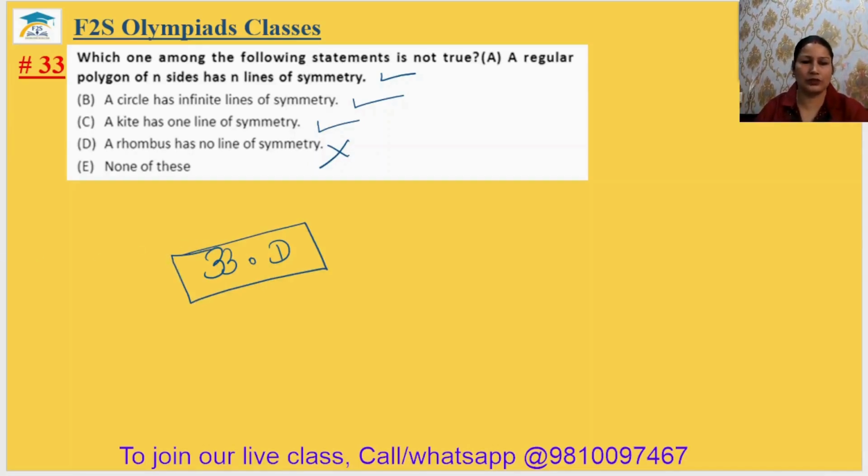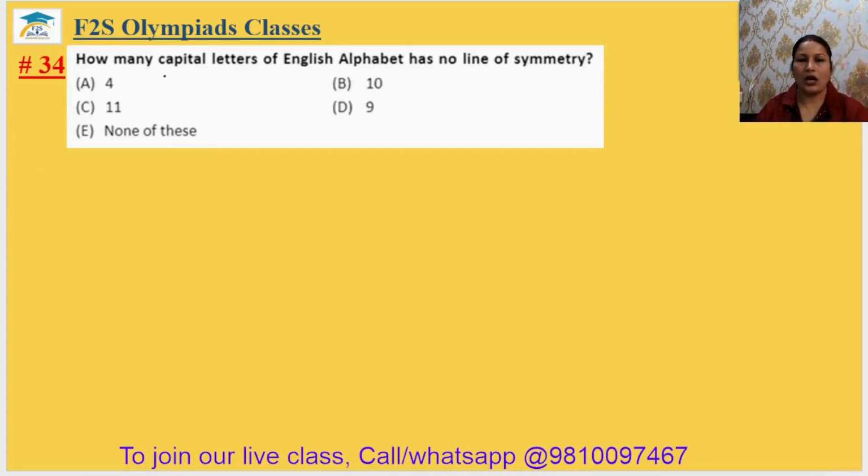Come to question number 34. How many capital letters of the English alphabet have no line of symmetry? So has no line of symmetry, answer will be option B. And what are those letters?